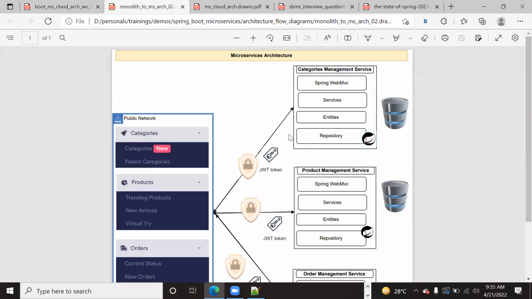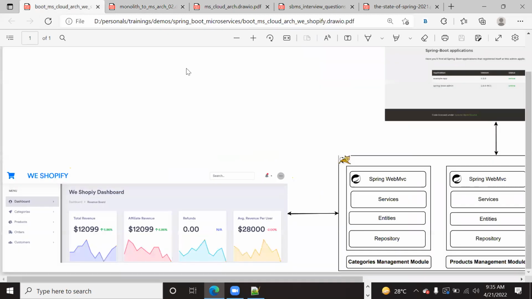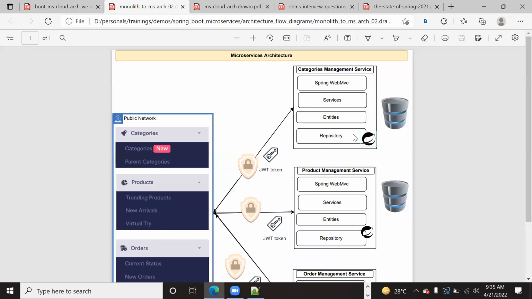That security token is exchanging everywhere, right? We will discuss these things tomorrow, with some design principles and how this application is leveraged to this level.